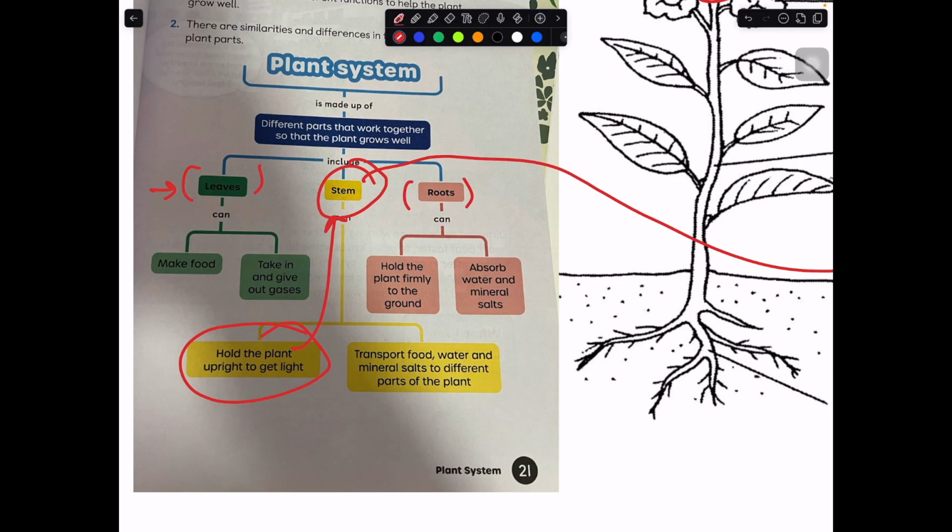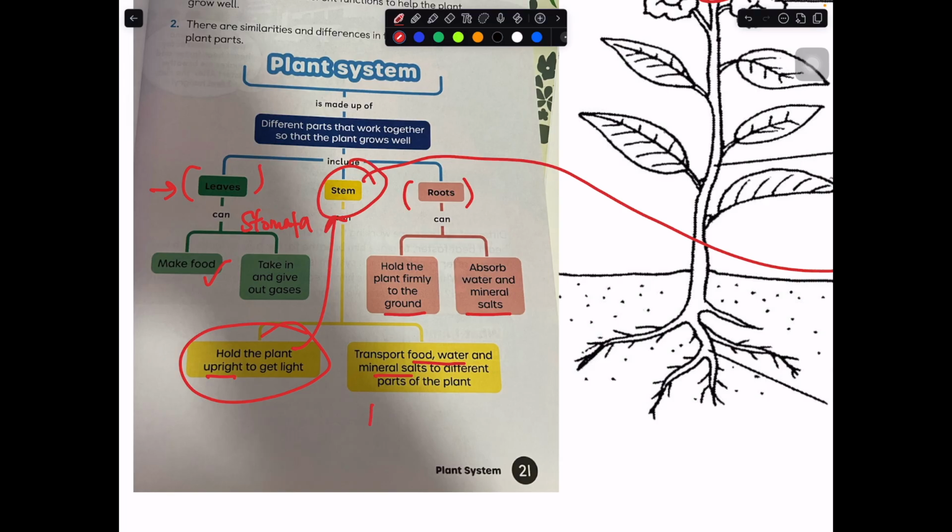The leaf really helps them to make food. The leaf can also help them to take in and give out gases, just like our lungs. This is done by the stomata, which are the tiny openings on the leaf. The roots hold the plant firmly to the ground as well as absorb water and mineral salts from the soil. The stems, other than keeping it upright, help to transport water, food, and mineral salts to different parts of the plant.